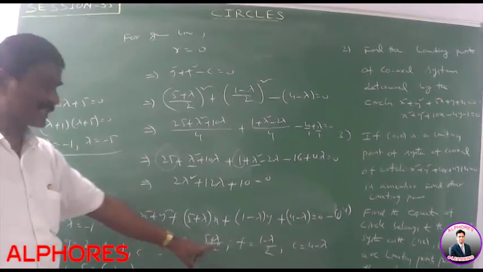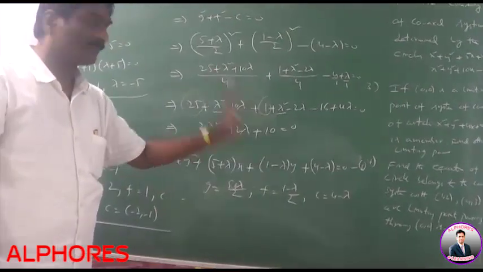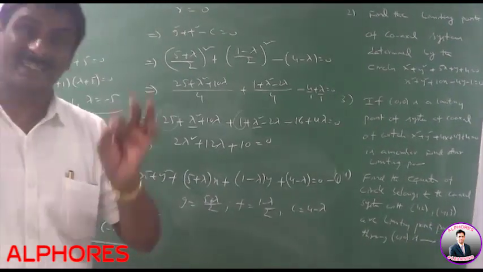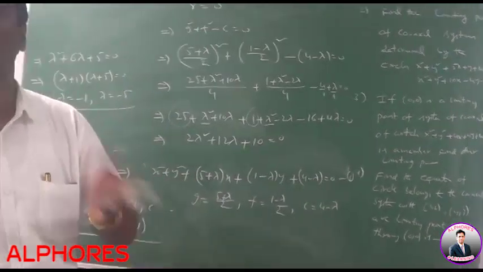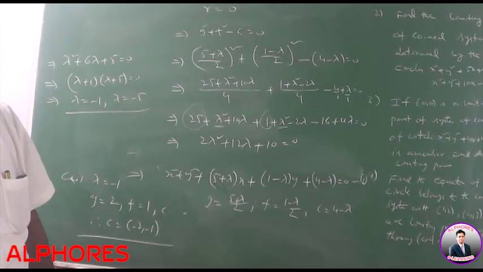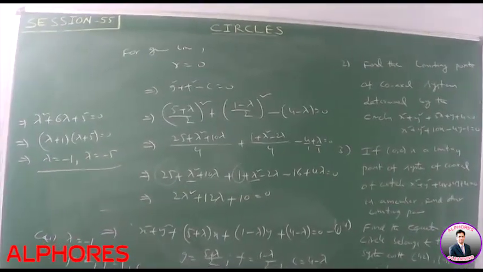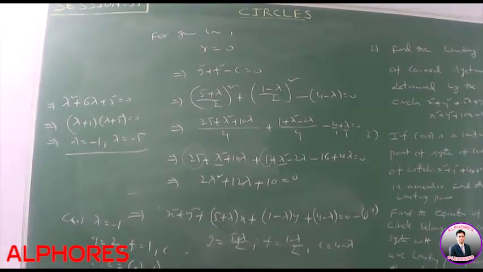Similarly, put lambda is equal to minus 5 in this equation and we find the other limiting point. Limiting points are simply the centers of the circles whose radius is 0, point circles. Next. Find the second limiting point also.